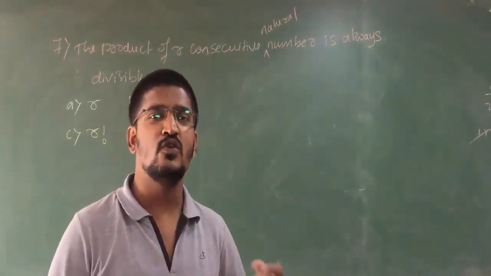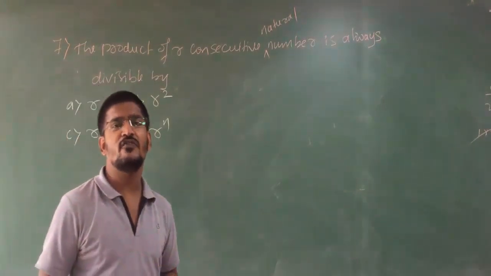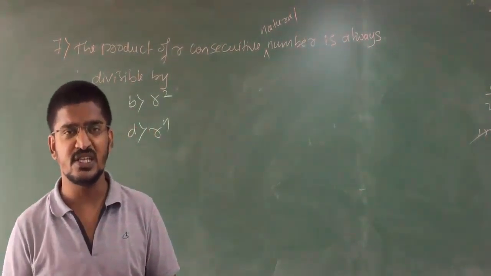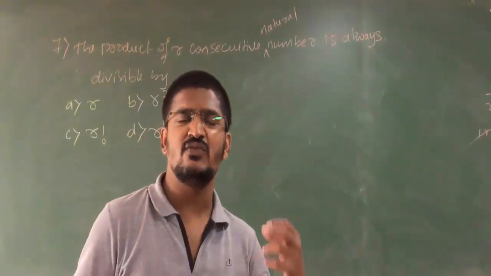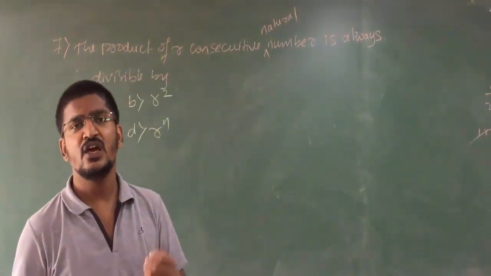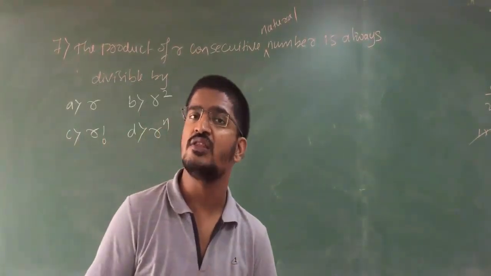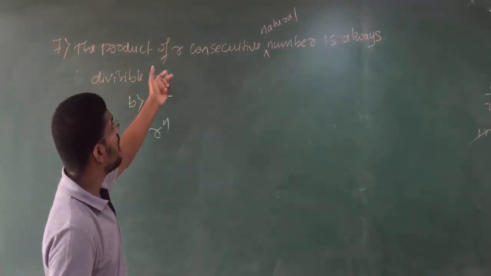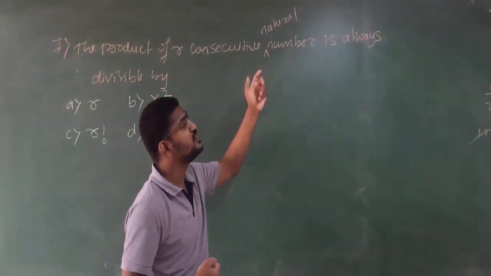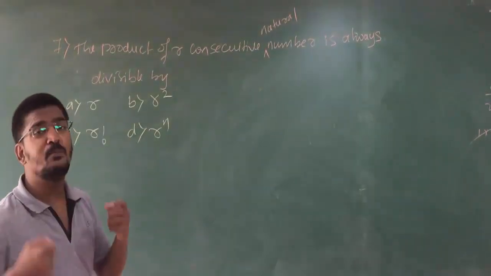This is like one of the googly balls which you play in cricket. Clear? So don't get out to the googly balls, because this type of googly ball is very common in your exams, because there will be a trick in it, and through overconfidence you make a wrong move. Clear? So here what they are asking: the product of r consecutive natural numbers is always divisible by.